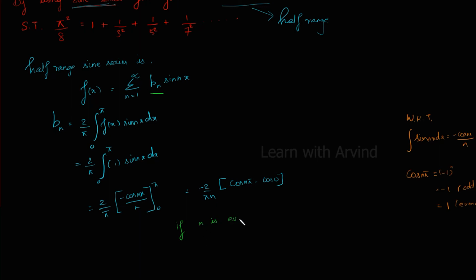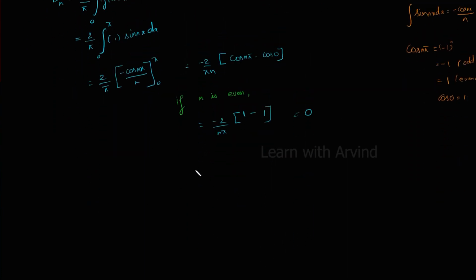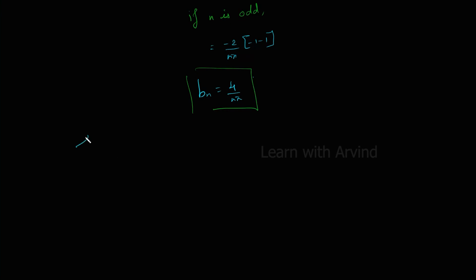If n is even, then it is given by minus 2/(n pi) times (1 minus cos 0), which is 1 minus 1, so it is 0 when n is even. If n is odd, then it is given by minus 2/(n pi) times (minus 1 minus 1), which is minus 2. Minus 2 times minus 2 is 4, so bₙ is equal to 4/(n pi). Substituting this value, we get f(x) equal to the summation from n equals 1 to infinity of 4/(n pi) times sin nx.